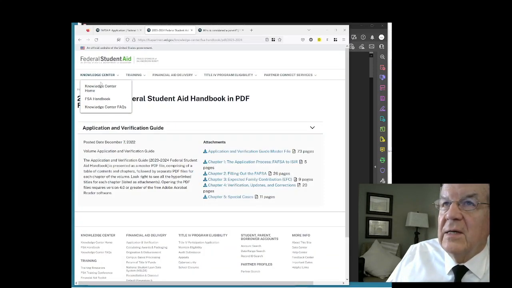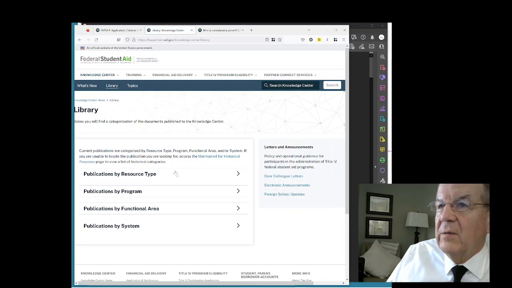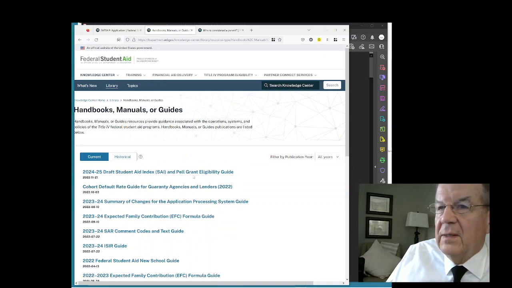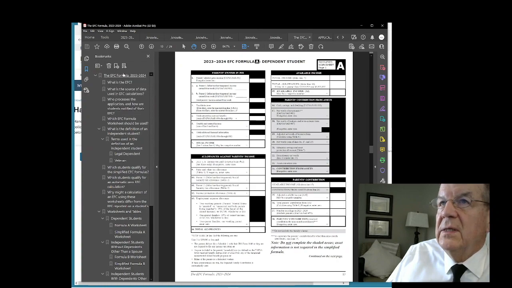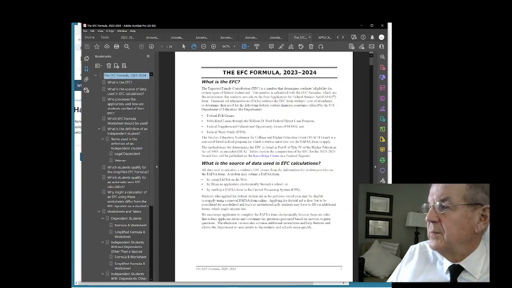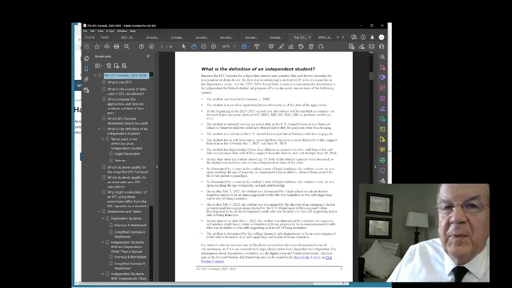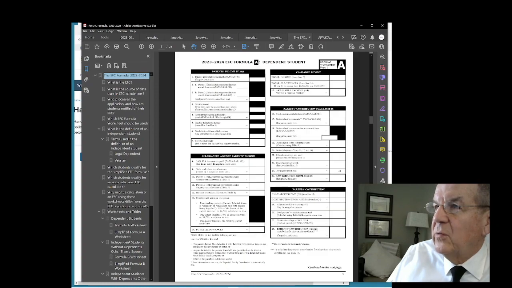So along with this Knowledge Center, I go to Knowledge Center Home. We went to the library, and then the resource type here, we went to handbook, manuals, or guides. And here there is the expected family contribution formula guide that we downloaded here, and how the EFC is calculated. And again, a lot of this stuff is redundant, but this is a worksheet that is extremely useful. There's three formulas. What is the definition of an independent student? Automatic zero EFC and simplified calculation. And then the worksheets and tables themselves.